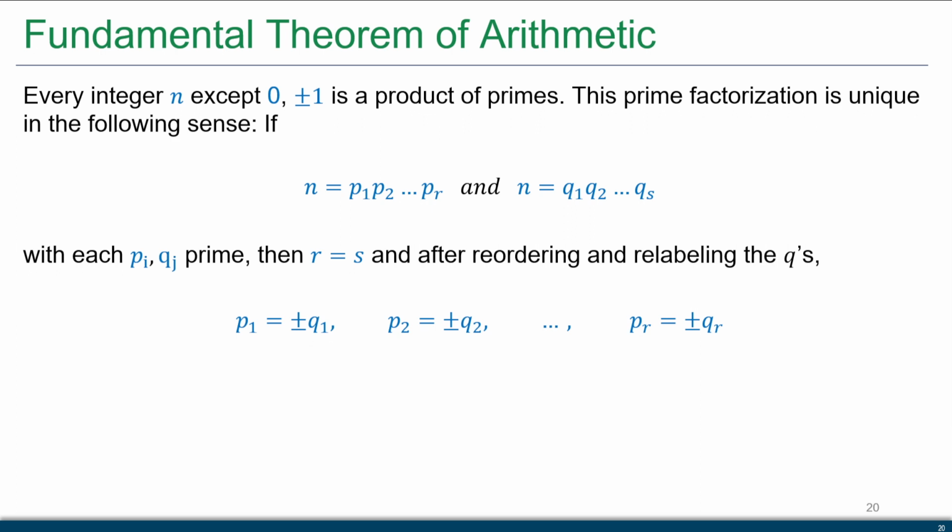They might differ in the sense that there might be some negatives in there versus some positives beforehand, but the overall sign, whether it's positive or negative, will still remain the same. So if, say, p1 was positive, I could have q1 and q2 both being negative, and that negative negative would then make a positive, and everything would work out in the end. So basically everything is unique up to this reordering and relabeling in terms of the plus or minus.